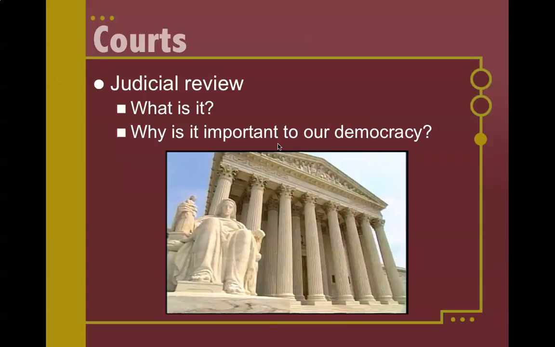Our last area is the courts. It's important to understand what the term judicial review means. Judicial review means that the courts have the ability to decide whether or not the actions by lower courts or state courts or the president or Congress are or are not constitutional. And once the Supreme Court says that something isn't constitutional, there's very little one of the other branches can do.